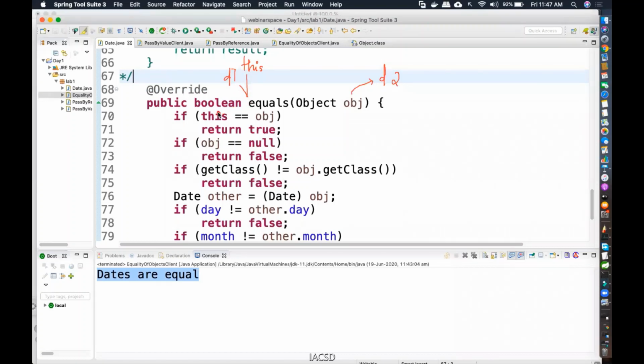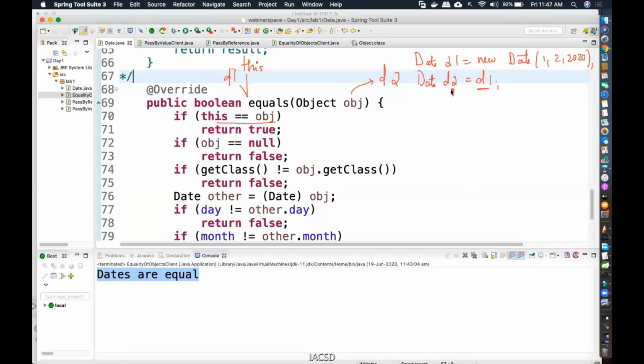Whatever D1 points to, this also points to that. Now see this. If this == obj, that means I'm checking if this, that is D1, is equal to D2, the primitive equals check. If I'm having Date D1 = new Date, and over here I'm writing 1/2/2020, and in the second line I'm creating a reference variable Date D2 which is pointing to D1 itself.